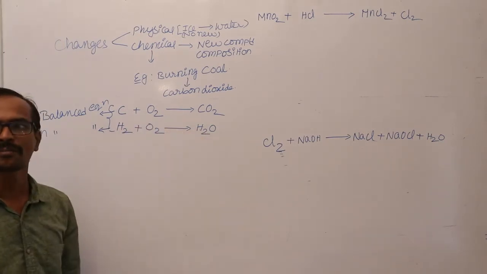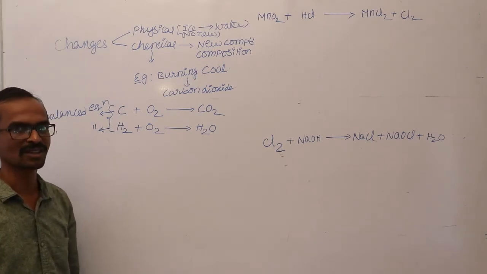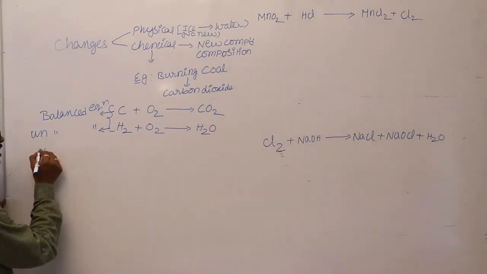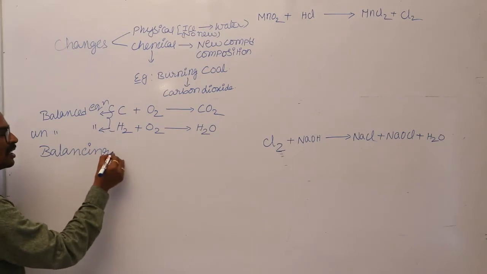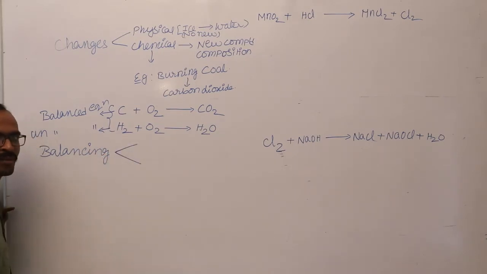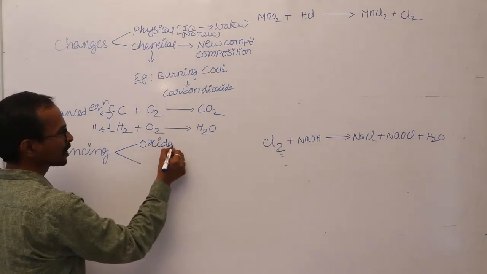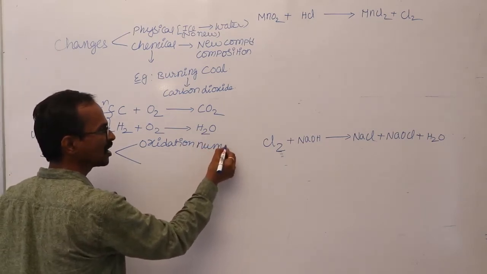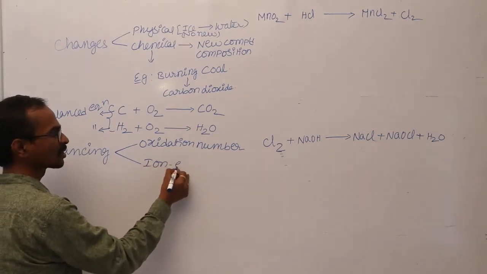If unbalanced chemical equations are given, how do we balance them? That is simply called balancing chemical equations. The balancing of chemical equations is majorly done by two different methods. The first method used for balancing unbalanced chemical equations is the oxidation number method, and the second one is the ion electron method.